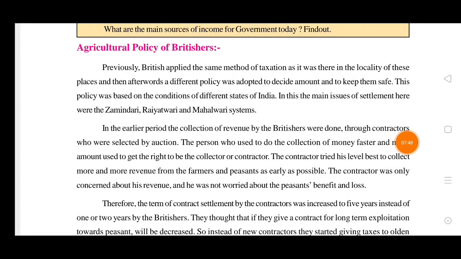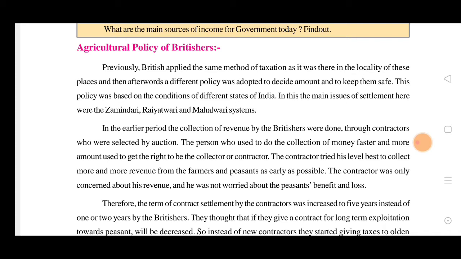So the next topic is the agriculture policy of the British. Now they are in power in Bengal. Previously the British applied the same method of taxation as it was there in the locality of these places, and then afterwards different policies were adopted to keep them safe. This policy was based on the conditions of different states of India. In this, the main systems of settlement were the zamindari, raitwari, and mahalwari.